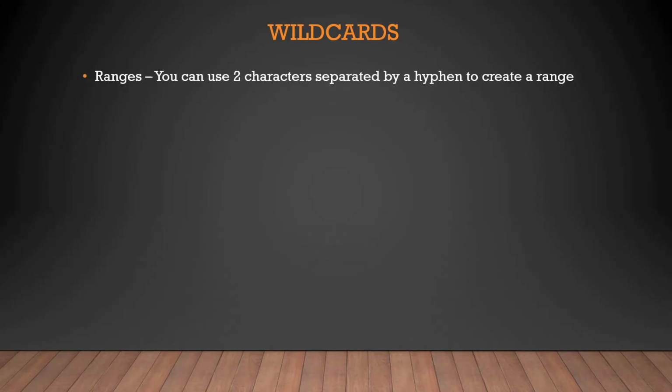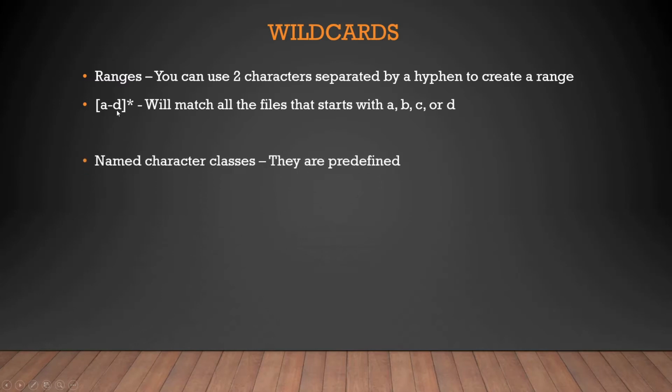Okay, moving forward, we'll talk about the ranges. In ranges, you can use two characters separated by a hyphen to create a range. For example, if you have a square bracket with a hyphen d, it means that it will match all the files that start with a, b, c or d. So basically it is a range, from a to d. This a can be any character or number, till any character or any number.